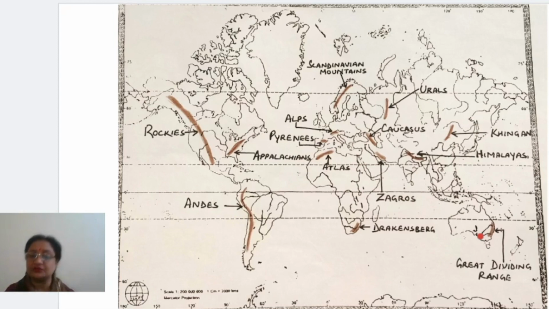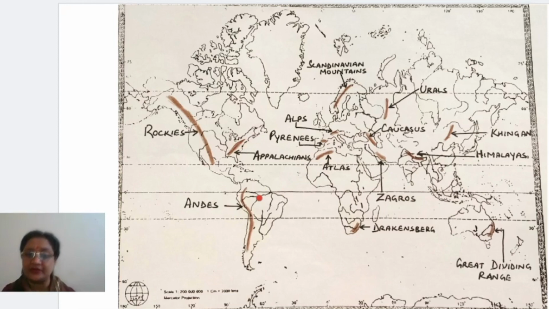Okay, so this is all about the mountains map, children, right? If you want, we can have a quick recap of it, right? Let's have a check. In North America, there are how many mountains? We have to mark 2 mountains. Number 1 is Rockies and number 2 is Appalachians, right? Rockies, you can see, are extending on the western side of this North America continent, and Appalachians are lying almost parallel to this coast, right?